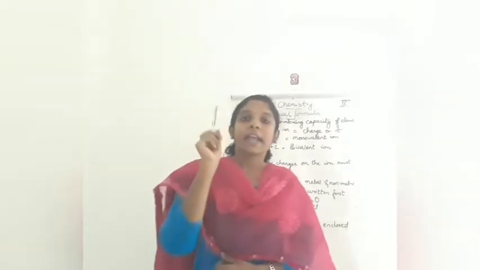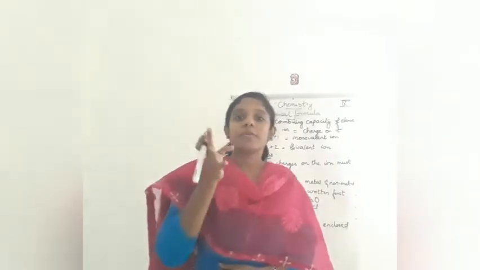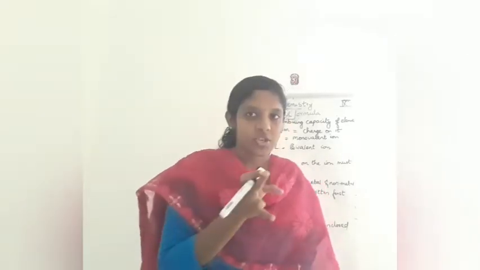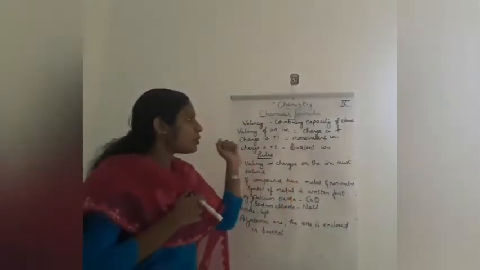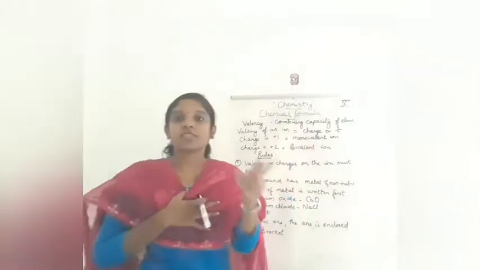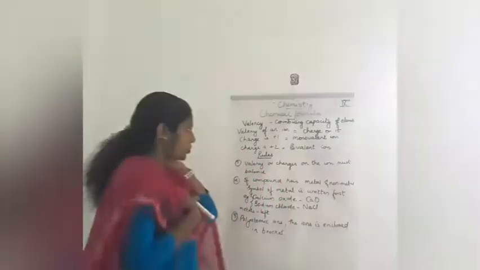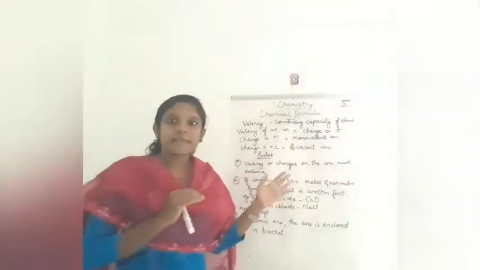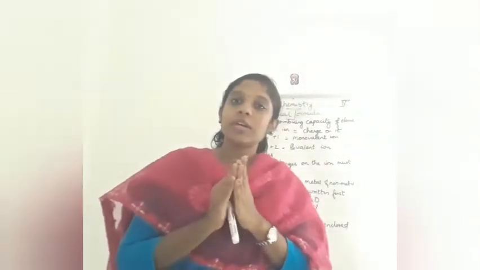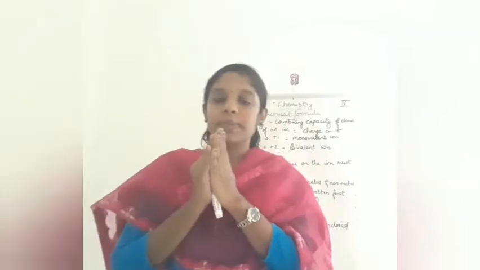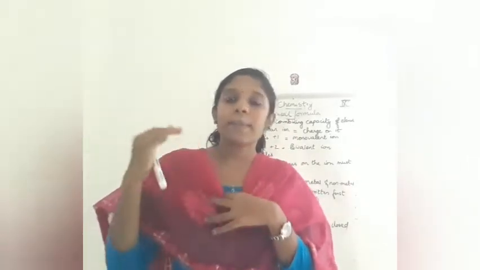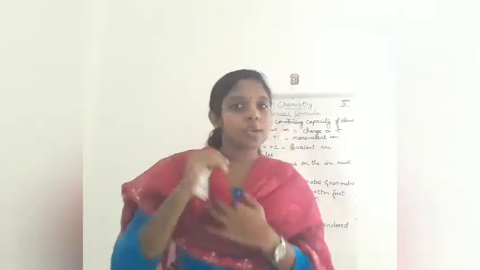Monovalent ion means the charge is plus 1, bivalent means the charge is plus 2. Today I will teach you a different table, very different from the one in your textbook. You can compare both and learn whichever is easier for you.